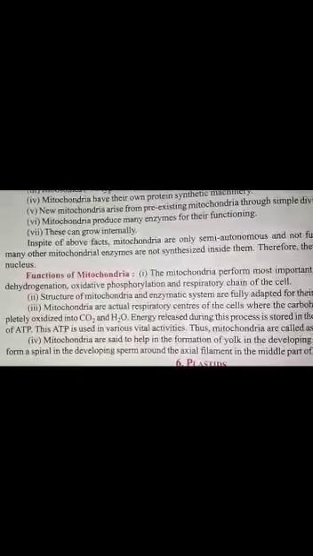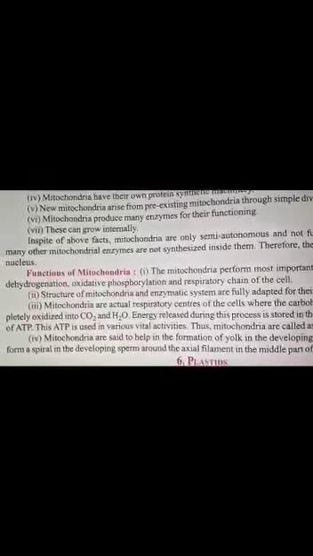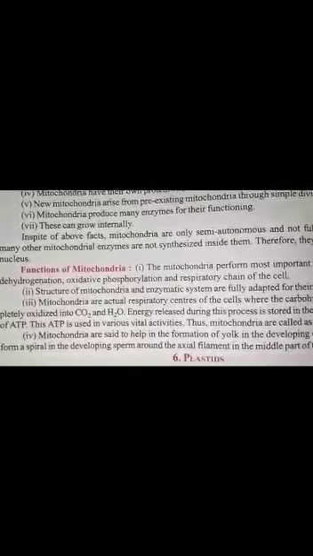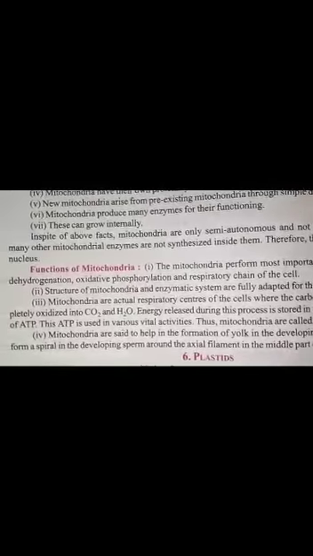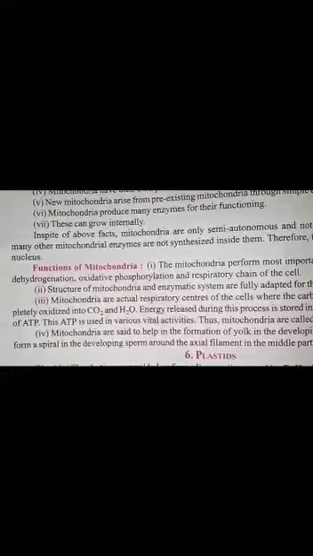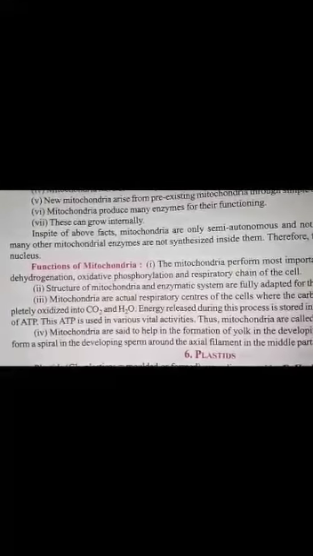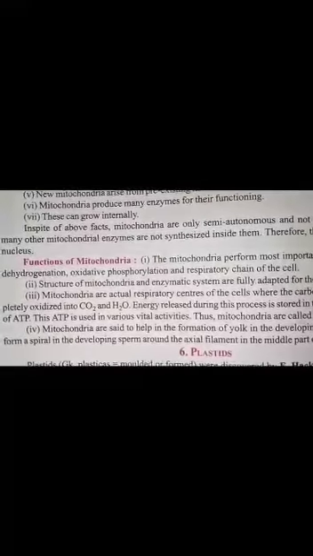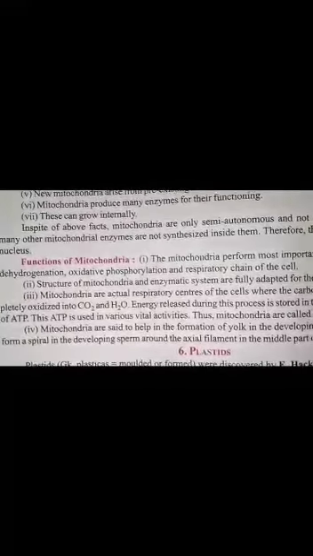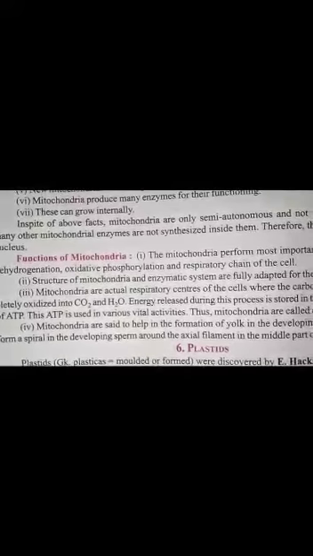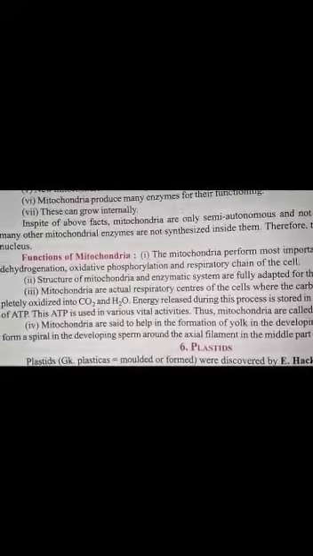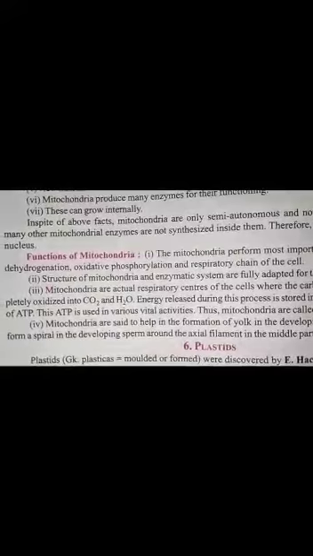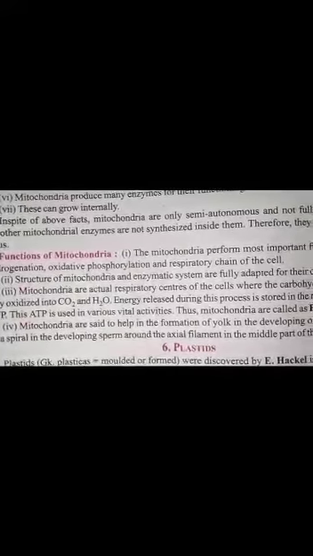Function of mitochondria. The mitochondria perform most important functions like oxidation, dehydrogenation, oxidative phosphorylation and the respiratory chain of the cell. The structure of mitochondria and its enzymatic system are fully adapted for these different functions.